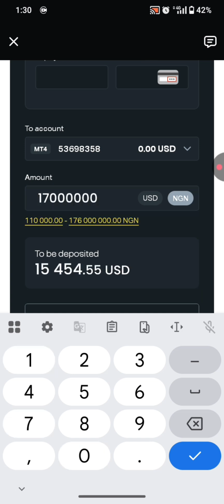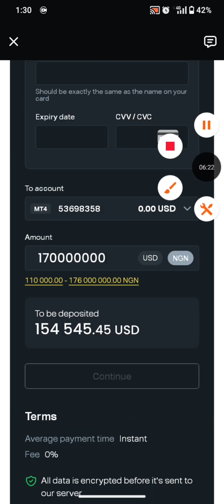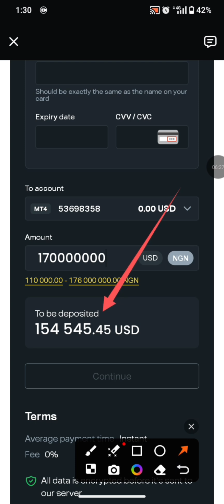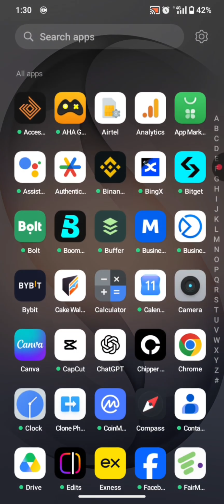170 million. Okay, so you can see, as I told you guys earlier, when I fund this amount, it will be showing on my account as USD, and it's this USD that I now place withdrawal to USDT. So as you can see here, I'm going to be getting 154,545.45 USD credited on my Exness account when I place this deposit. So let's go grab my calculator so we can do the quick math.